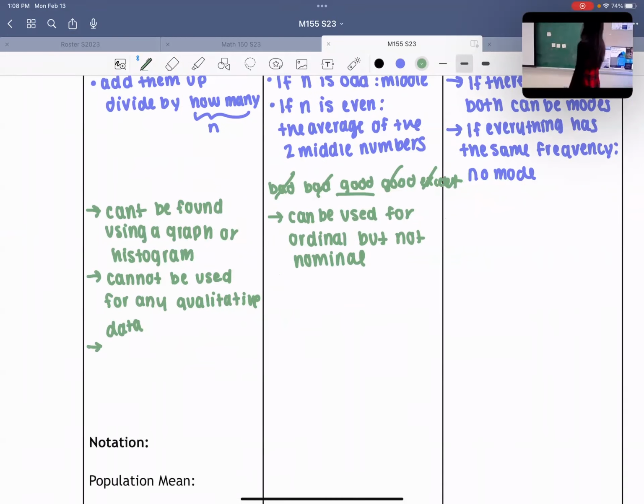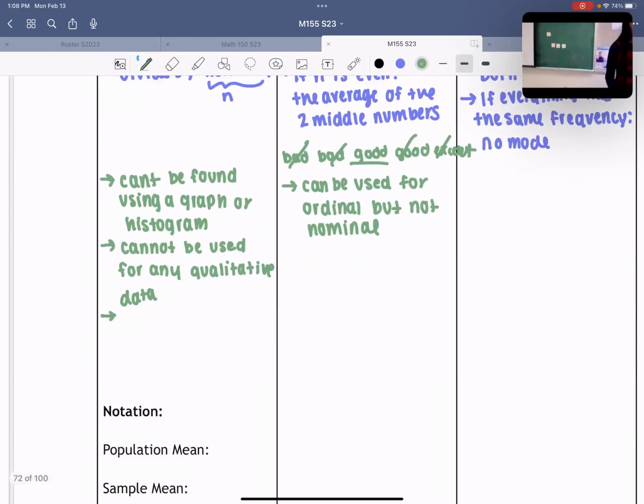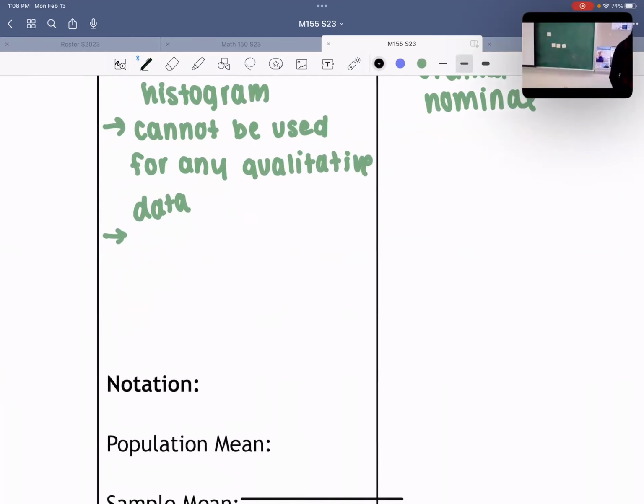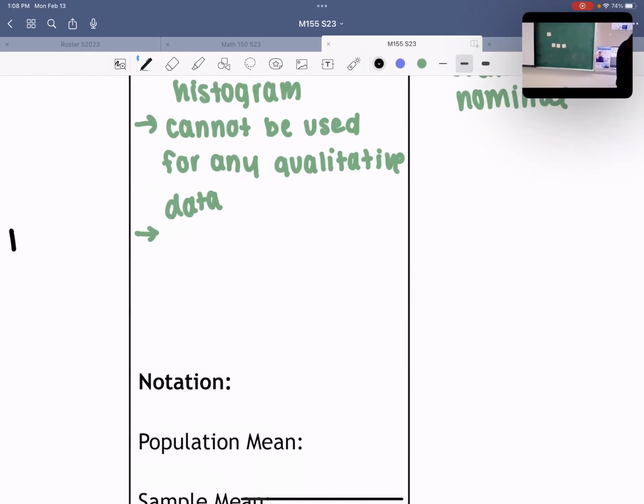Let's finish up the mean here. Underneath mean, we have the mean is most affected by extreme values, like high or low values in the data set. I know that's a lot of words, so let me try to explain this a little bit better. Let's say I wanted to find the mean of these three numbers, 1, 2, and 3. Well, I can add them up and divide by 3.